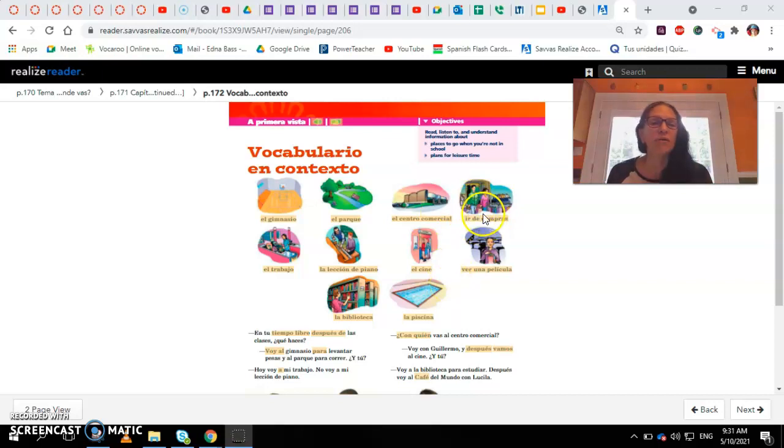Here we have a new activity, ir de compras, that's to go shopping. Ver una película, that's to watch a movie. There's la lección de piano, that's the piano lesson. El trabajo is the place of work. You remember trabajar is the action, and now el trabajo is the place of work.